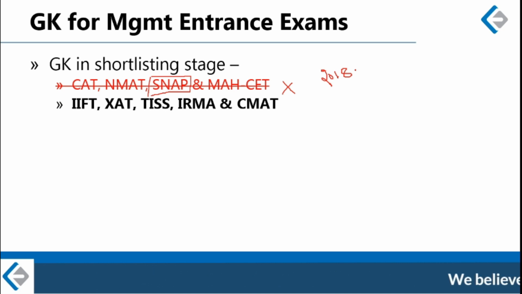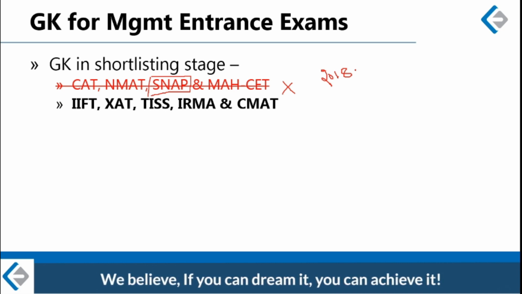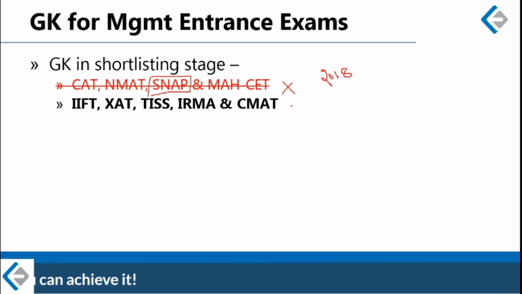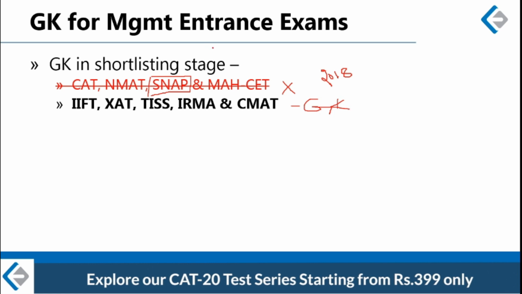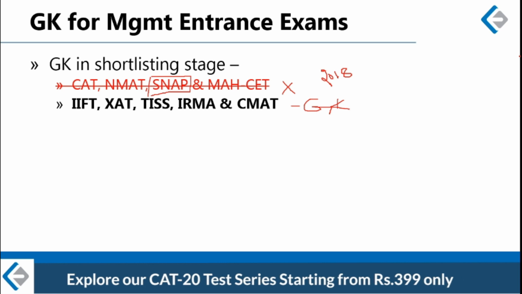The second category is the examinations where GK is also a section in stage 1 or in the written stage. Some of the prominent such examinations where GK is also asked in the written part are IIFT, XAT, TISS, IRMA and CMAT. So these are the 5 major examinations.